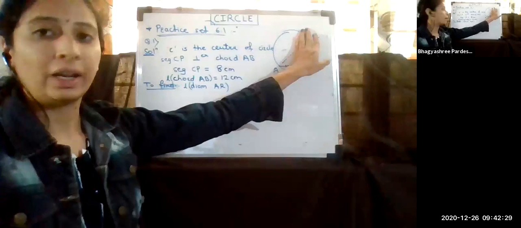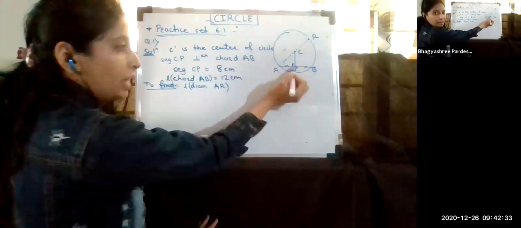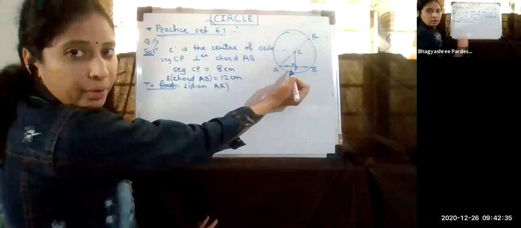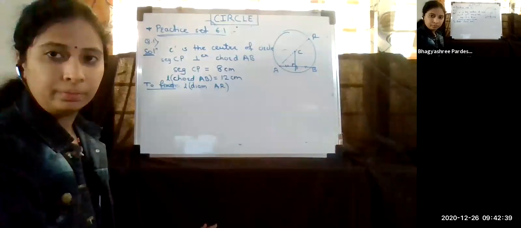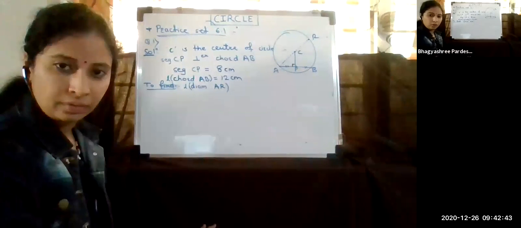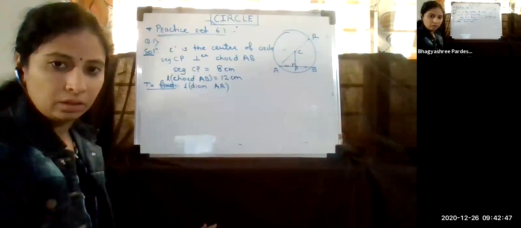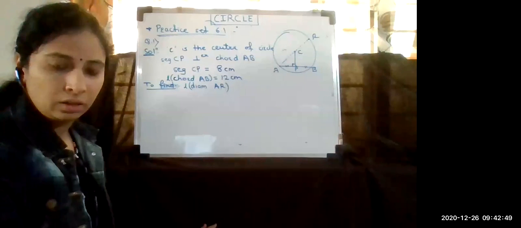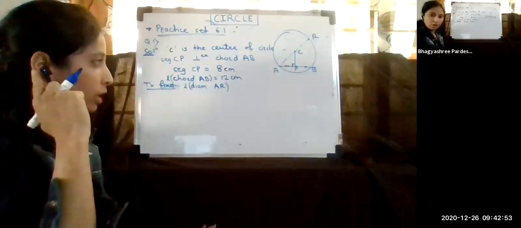Now, for Pythagoras theorem, I have the measurement of CP, but I don't know what is AP here. Yes, Sanjana, any problem? Yes, I unmuted you. If you have any problem, you can ask Sanjana. Yes, बेटा. Okay, आवाज break हो रहा है. Okay, बेटा.